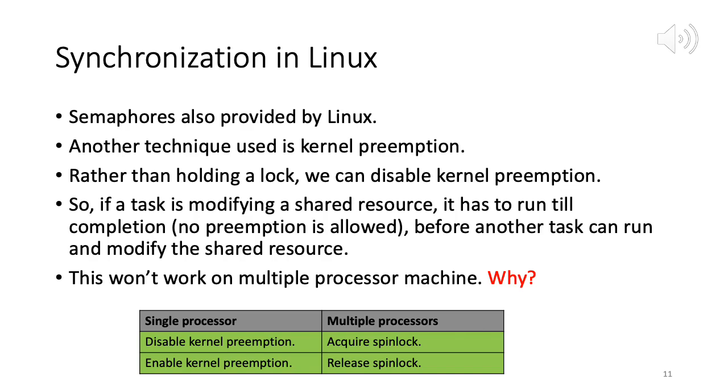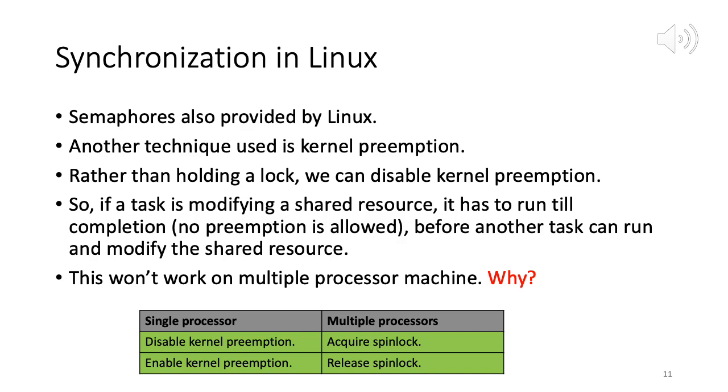One task ran for some time, then we gave the CPU to another, then another, then another, sort of like round robin. But here what we are saying is, if a task is modifying a shared resource, we disable kernel preemption. So the task has to run till completion, till it has finished modifying the shared resource, before another task can run and modify it.